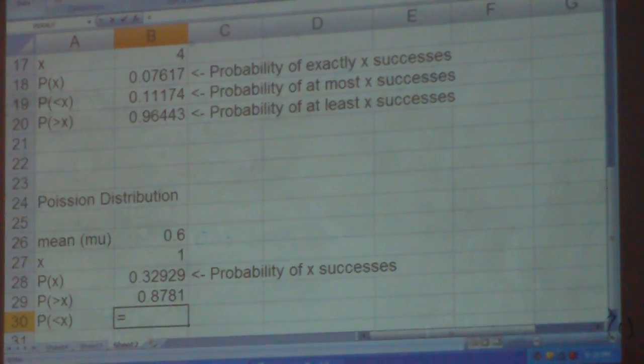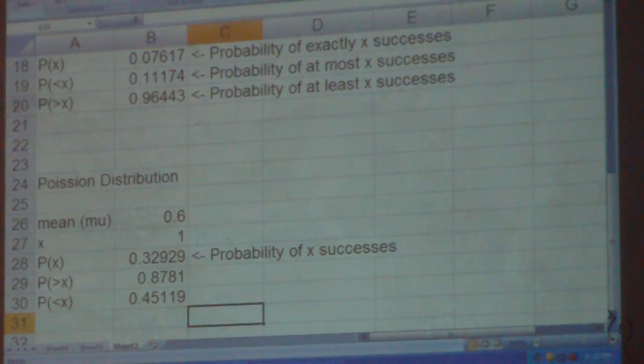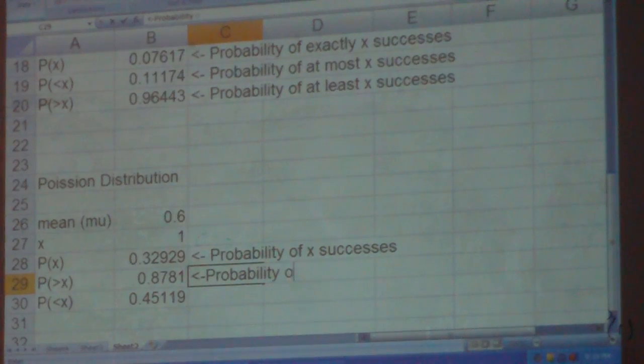All right, so anyway, we would do 1 minus this probability, which is 0 and 1, but then we of course have to add back on. So it's a lot like that last formula. All right, so I'll explain what these are. This is the probability of 0 to x successes.